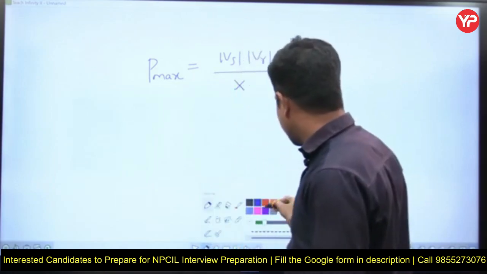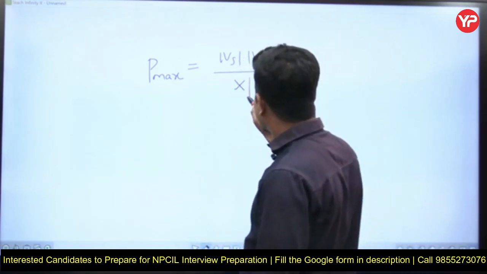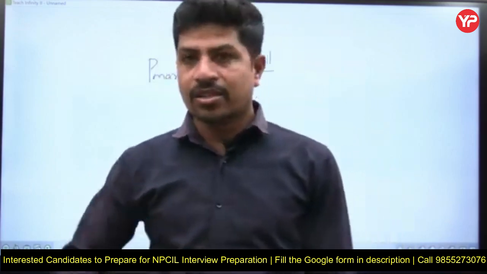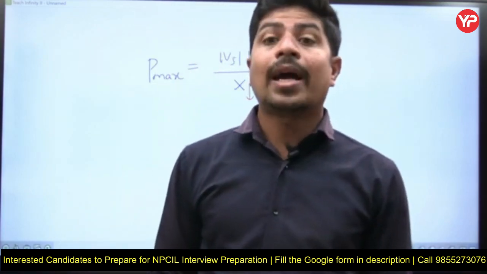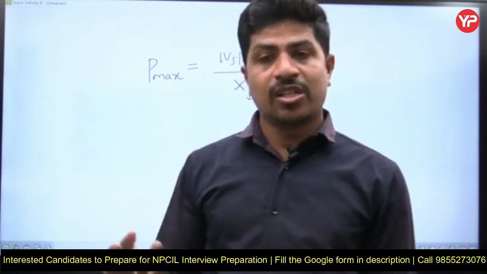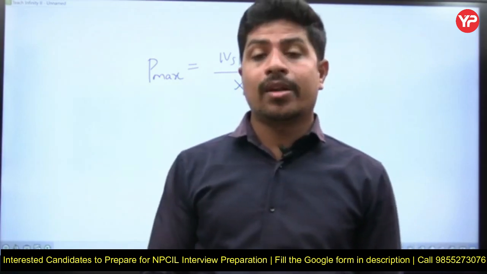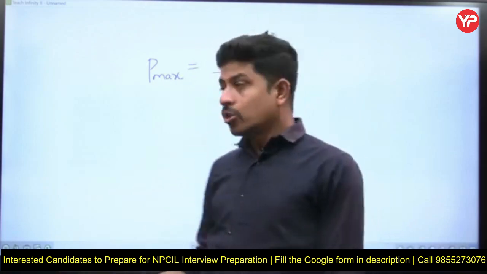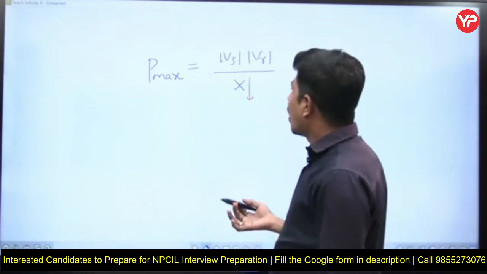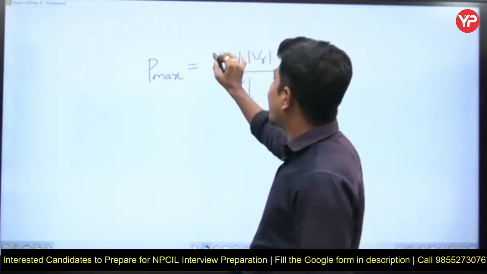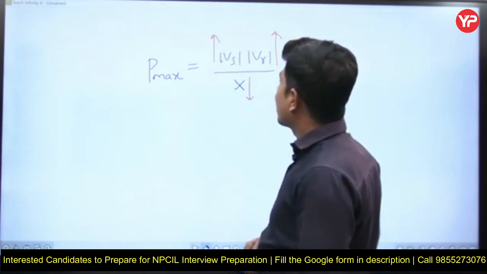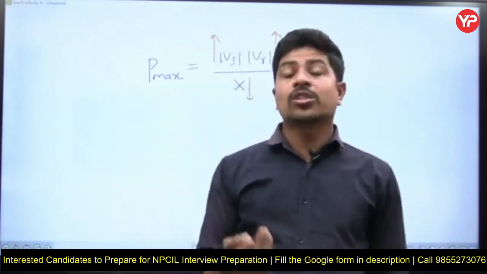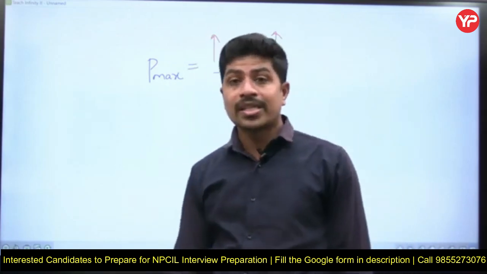Some possible methods are to decrease the reactance X. Suppose a transmission line is there; you decrease the transmission line reactance. How to decrease it? Connect a series capacitor, that is one method, go with a parallel transmission line, that is another method, or go with bundle conductors, that is another method. Or you operate at very high voltages, so Vs and Vr will be increased. Increasing the excitation is another method. These are the possible methods of improving the steady state stability limit.